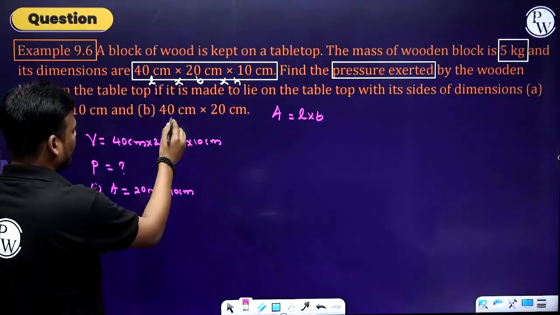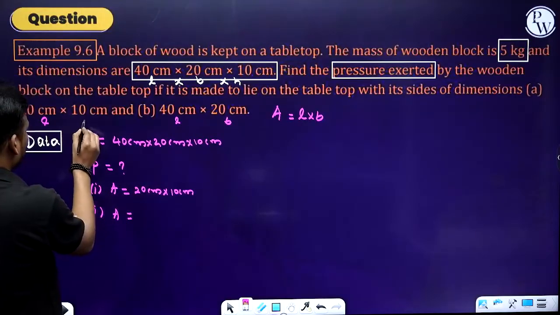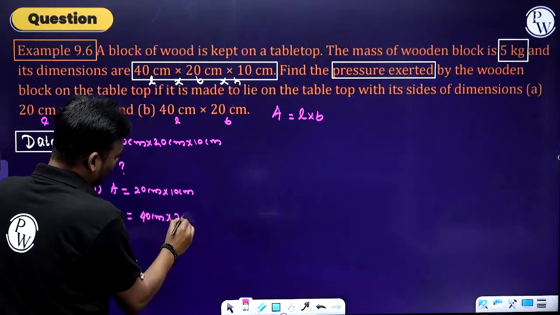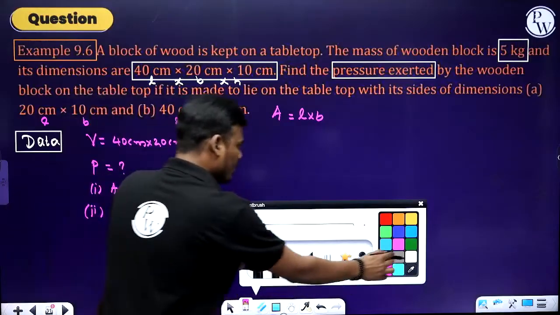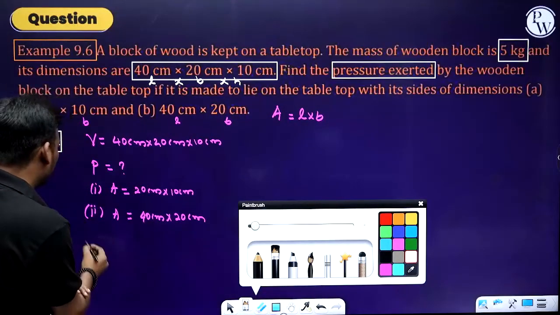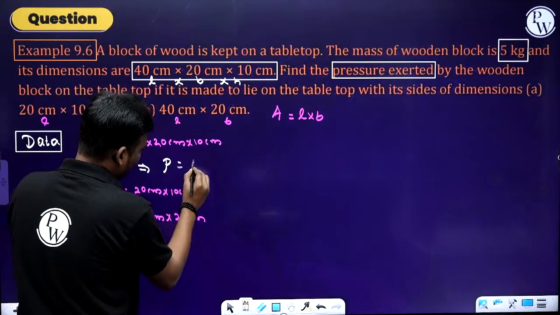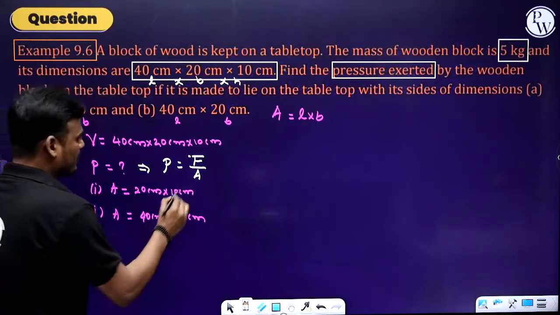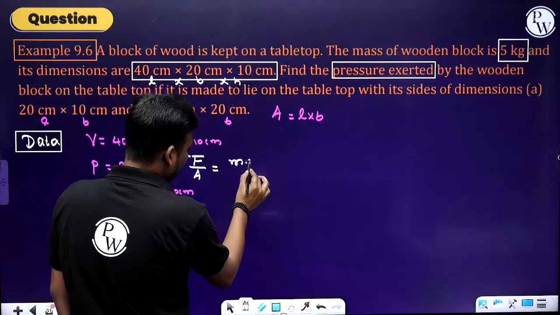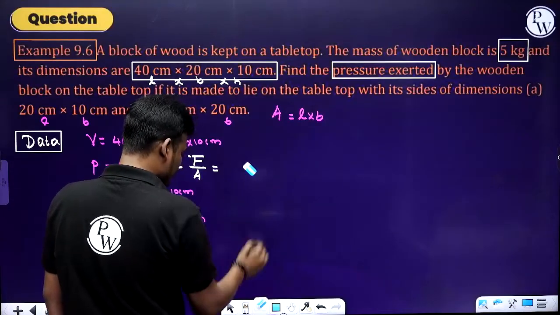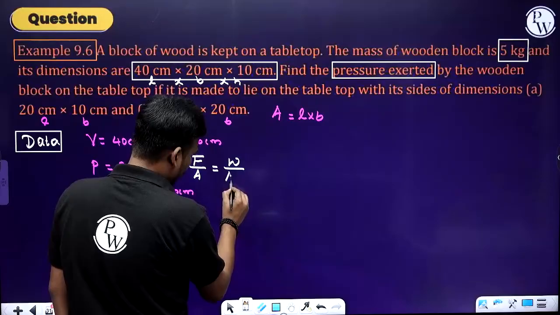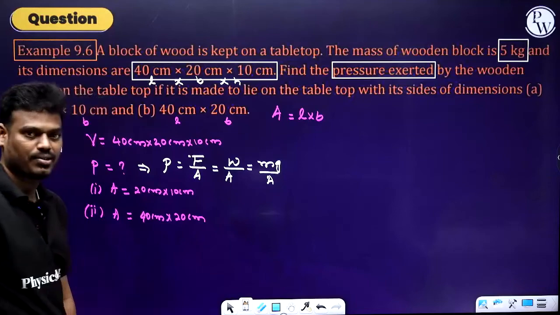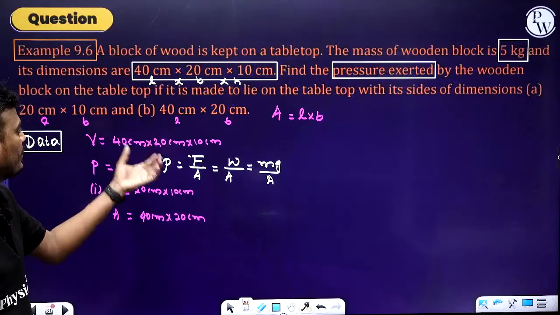They have given the length and the breadth. Next case, that is 40 centimeter into 20 centimeter. So pressure is nothing but a thrust, a perpendicular force divided by area. Force is given by mg, the weight of the body. Here we are talking about weight divided by area, and weight is given by mg. Area means the area of the block which is occupied.